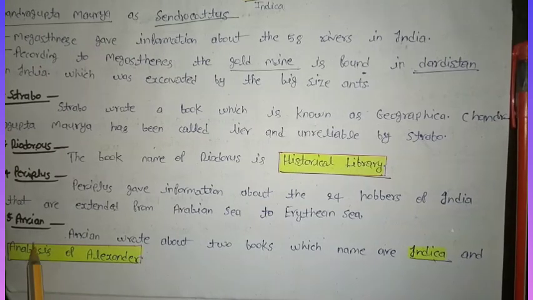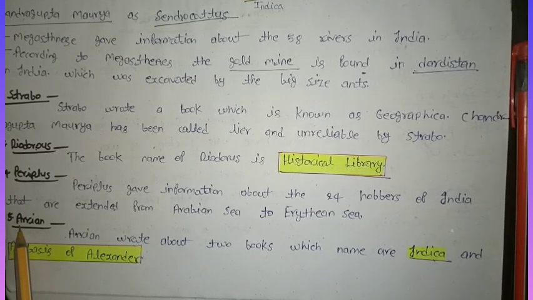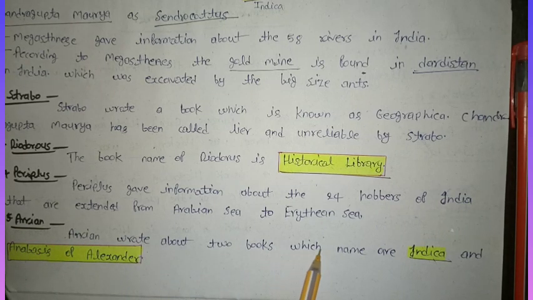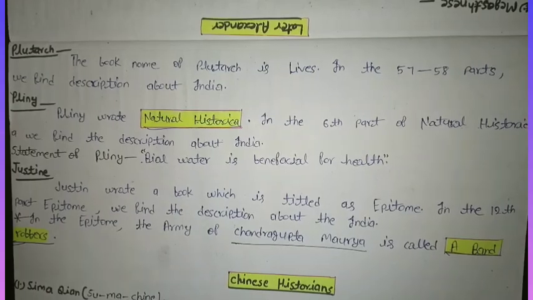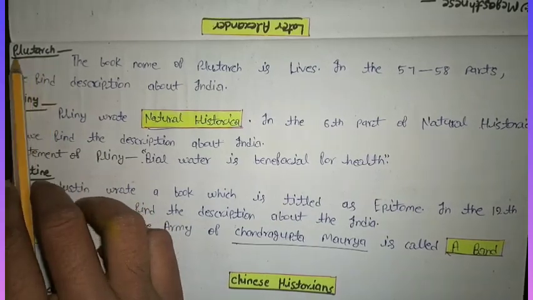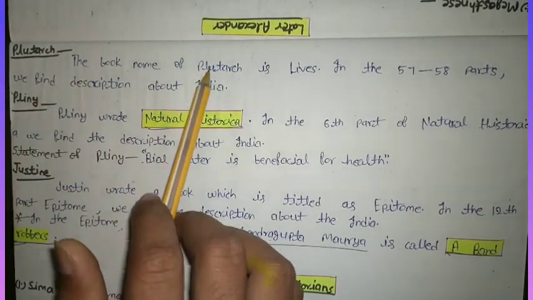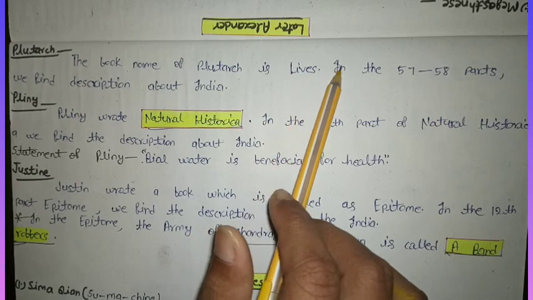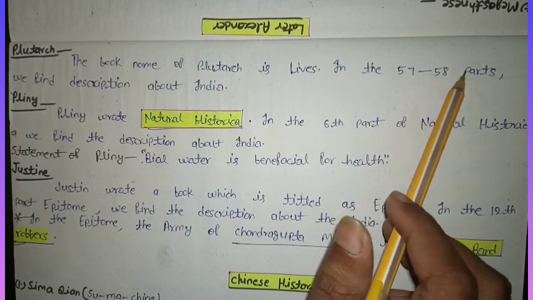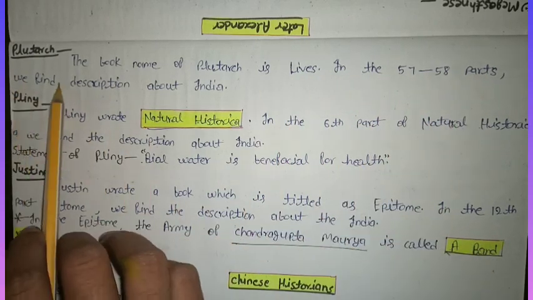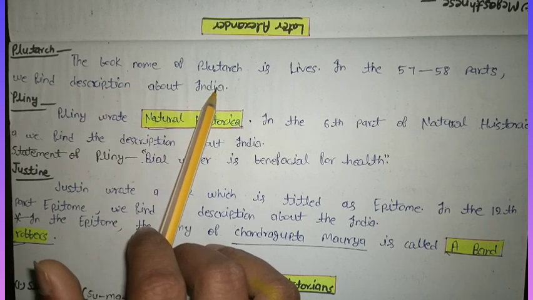And the fifth traveler is Arian. Arian wrote two books whose names are Indica and Anabasis of Alexander. The next traveler is Plutarch. The book name of Plutarch is Lives. In parts 57 to 58, we find a description about India.